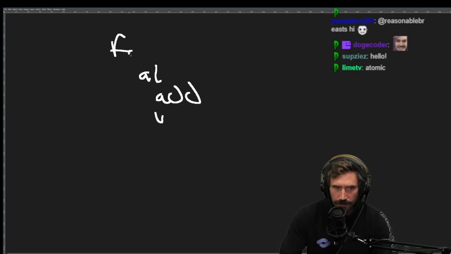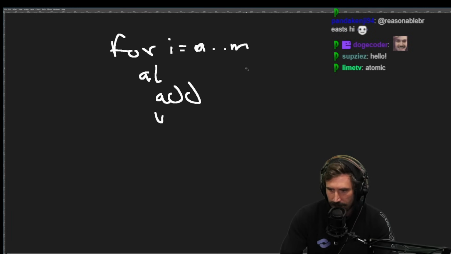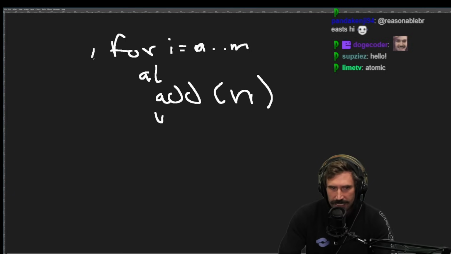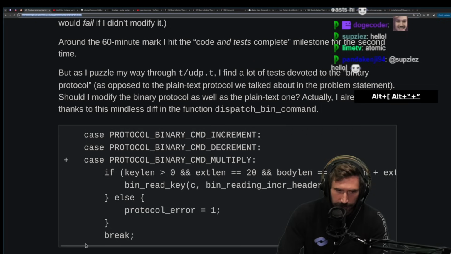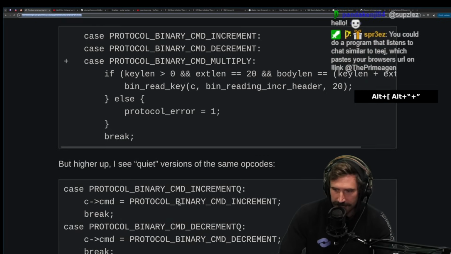You'd have to do the for i equals 0 up to m problem, and then you'd be adding n. The problem here is that it's locked, unlocked. If you have 2 of these running at the same time, you will not get the response you were hoping for, and it'll be sad.